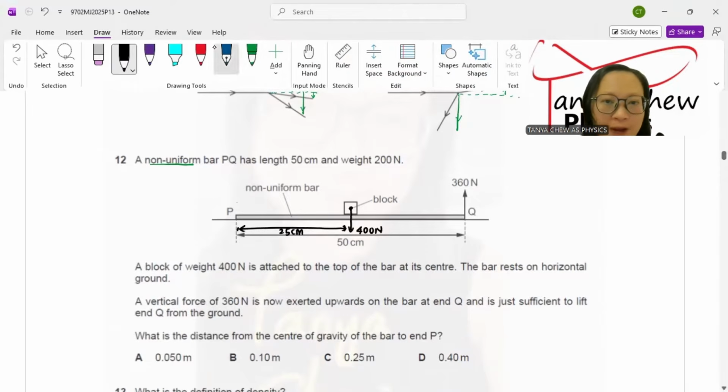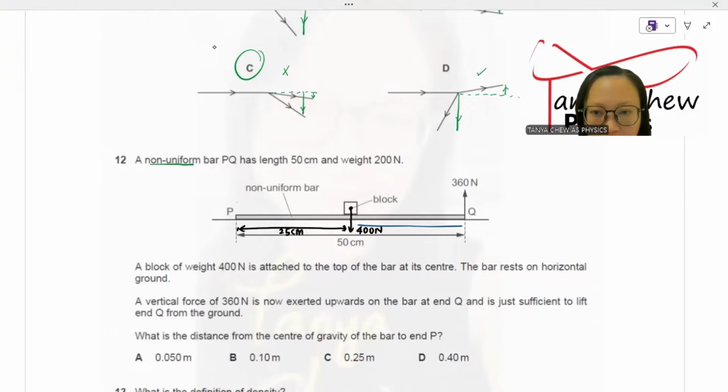From the other end, I will draw using the blue color, it is also 25 cm, and the bar rests on the horizontal ground. A vertical force of 360 N is now exerted upwards on the bar at Q, and it is just sufficient to lift the end of Q from the ground.